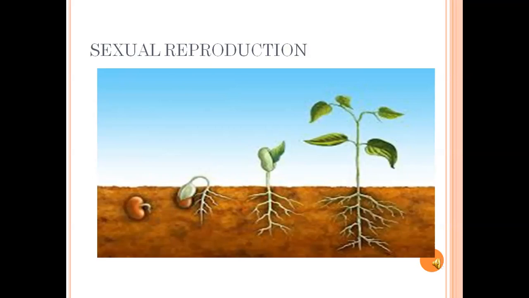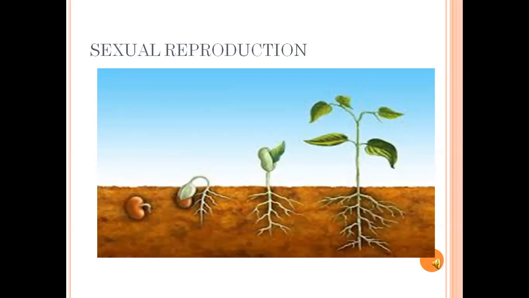All other ways of reproduction without seed are called asexual reproduction. First we will see sexual reproduction. Sexual reproduction means when plants are reproduced from seeds.